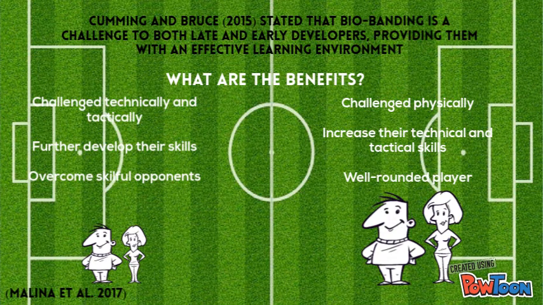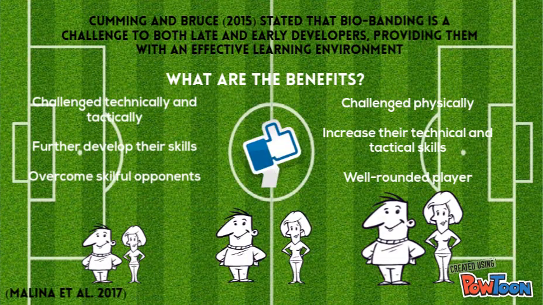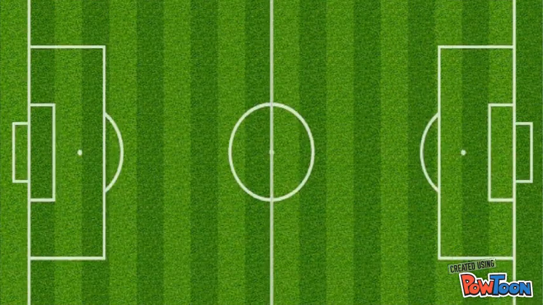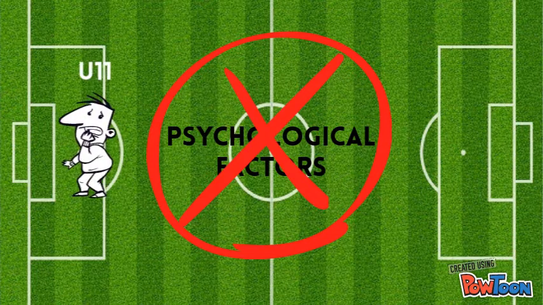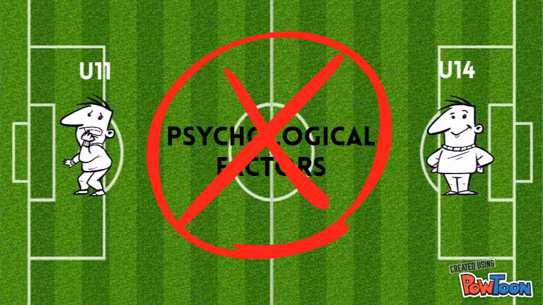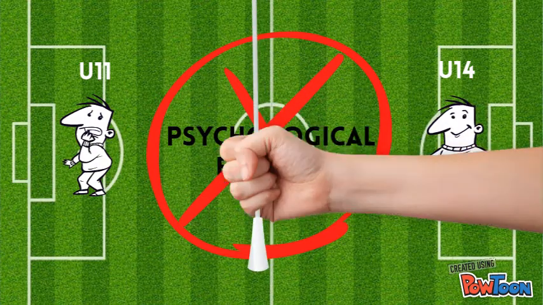And the players who are developing at an average rate, on the other hand, tend to be well-rounded players, having a good level of speed and strength to accompany their technical and tactical skills. However, biobanding doesn't take psychological factors into consideration. An under 11 may not be ready to play alongside or against an under 14. It may be a nerve-wracking experience for them, possibly affecting their performance.